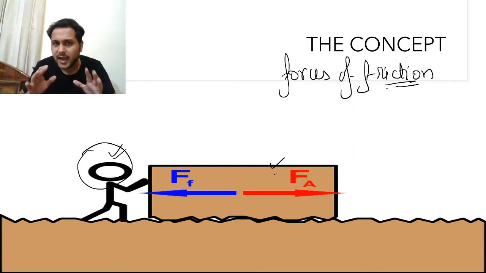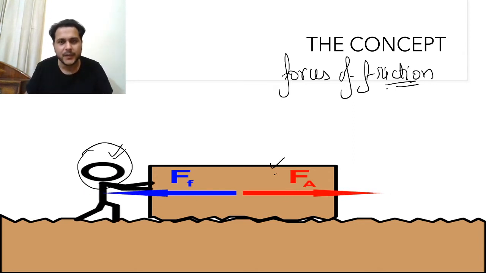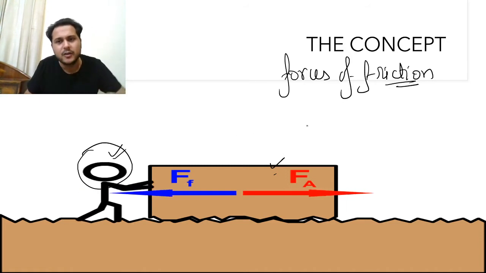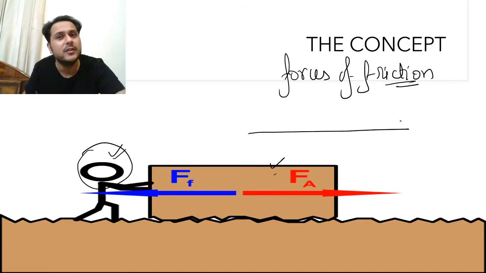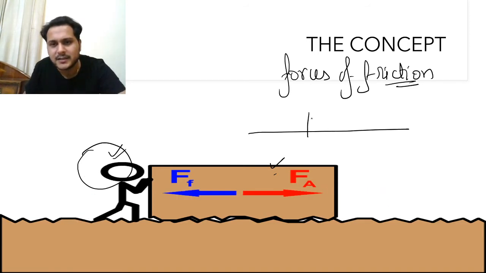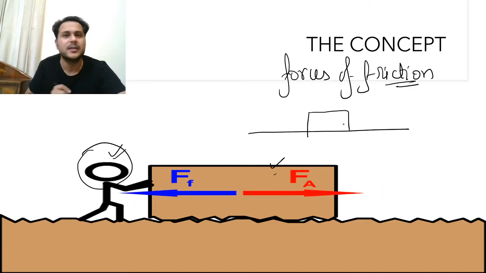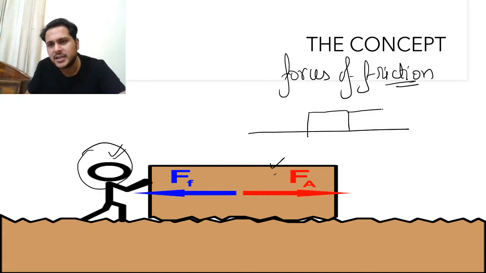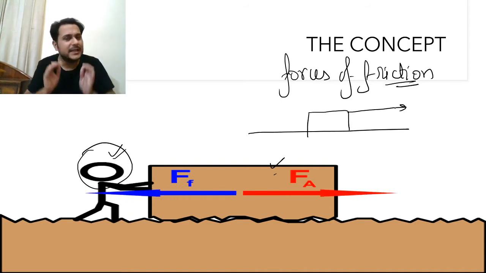So try to get it. On every block or any body which is lying on the ground, when you are trying to move it in any direction, please understand one thing before we enter into the concept.